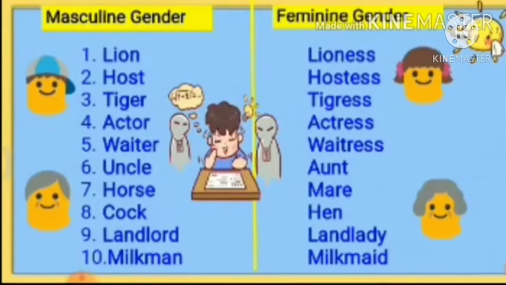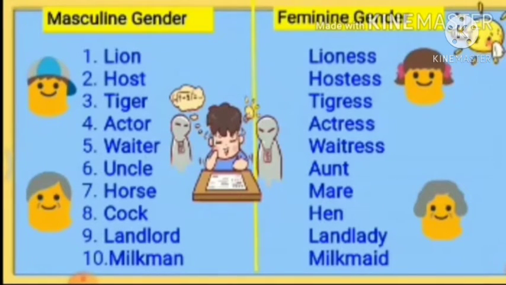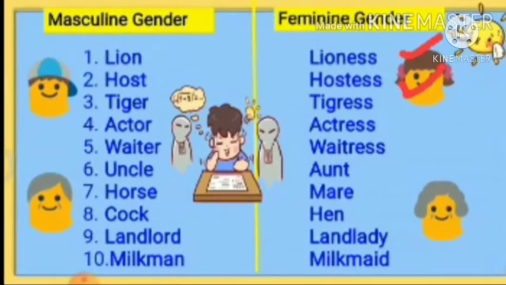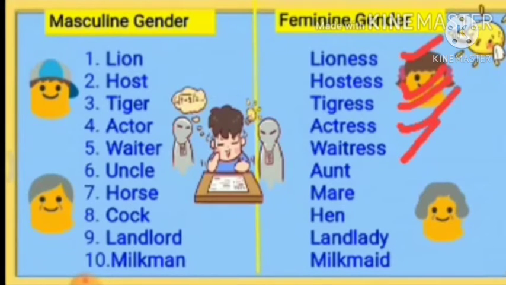You know, children, masculine and feminine are opposite genders. They are opposite to each other. Let us see some examples. Lion, lioness. Host, hostess. Tiger, tigress. Actor, actress. Waiter, waitress. Uncle, aunt.